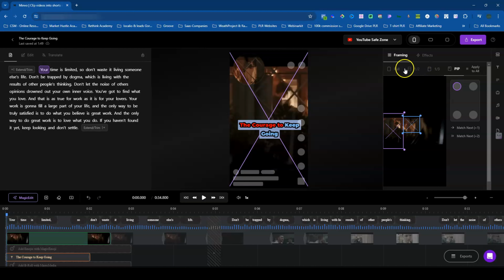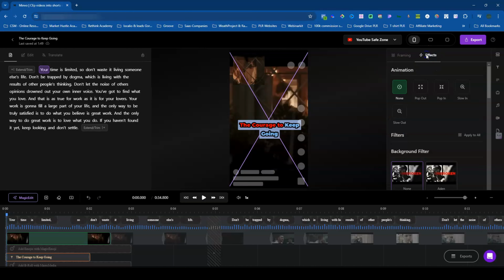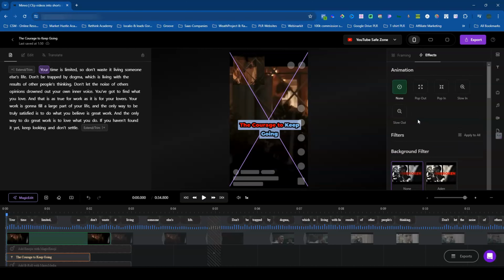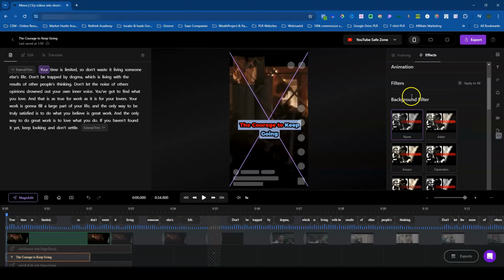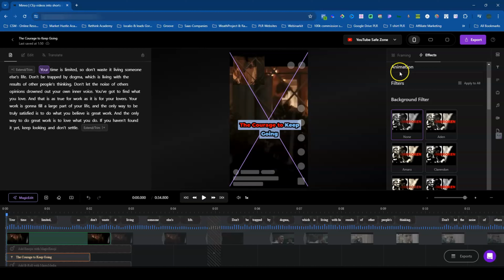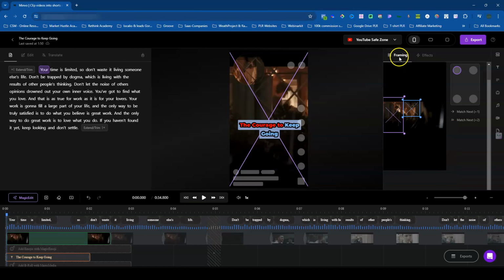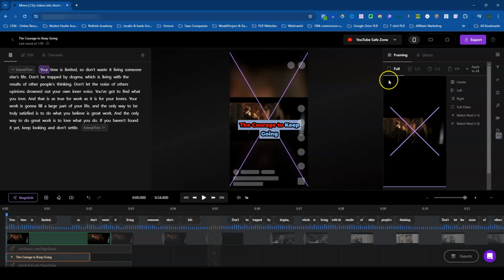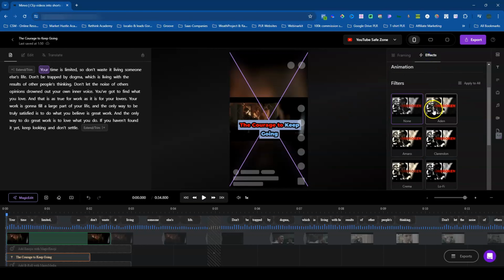So that's great. And then if we go into effects, you'll be able to choose all your effects here. So if you wanted to pop out, pop in, slow out, and then down here, you're going to have your background filter. So let's just say if I want to come over here and do full like that. Let's go to effect.